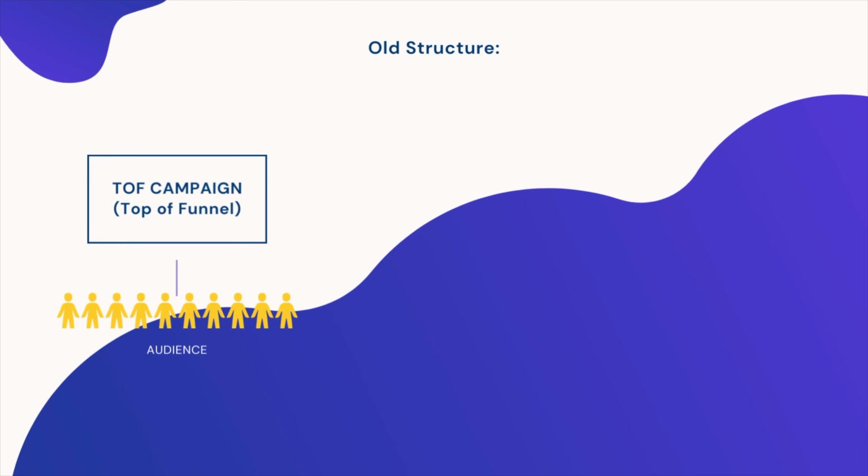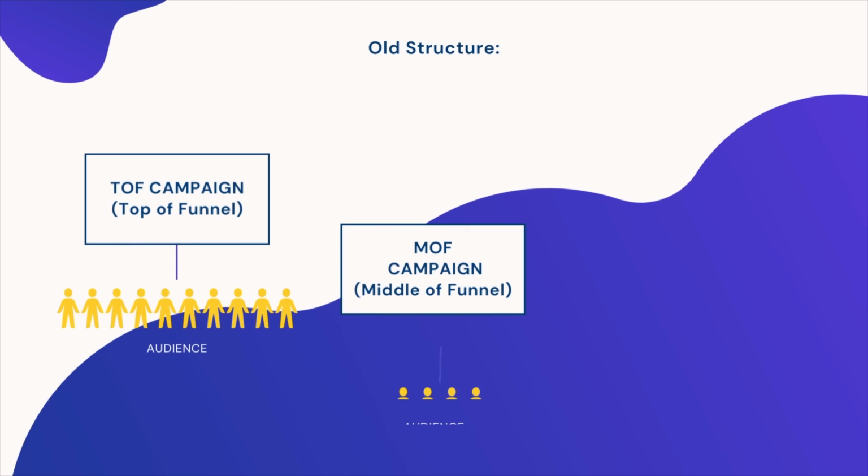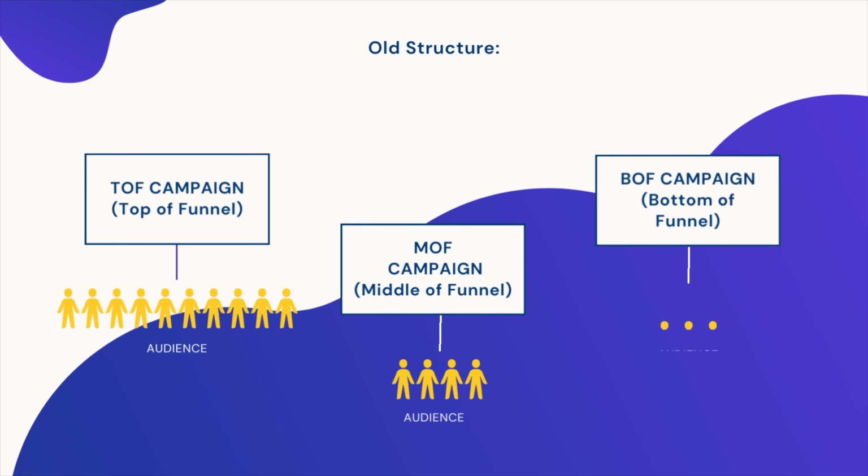The annoying thing is I used to teach this old method as well, and people are still watching those videos, but it has changed. You see, the old way that people used to run Facebook advertising is they would have a top of funnel, which would consist of lots of different interest-based targeting. Then they would have a middle of funnel, which would basically be retargeting people that have some level of awareness around your product. Maybe they went to the website, maybe they watched a video, and then you have bottom of funnel, which have people that have basically already checked out or even purchased previously.